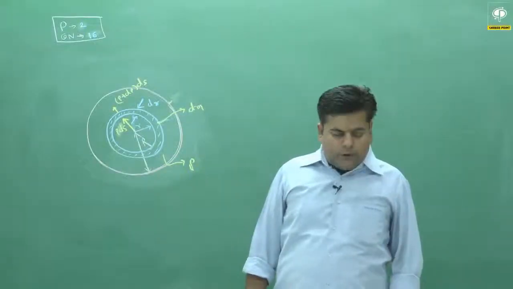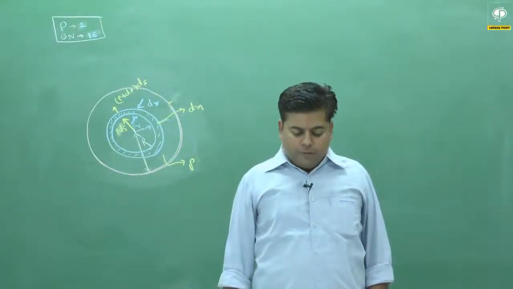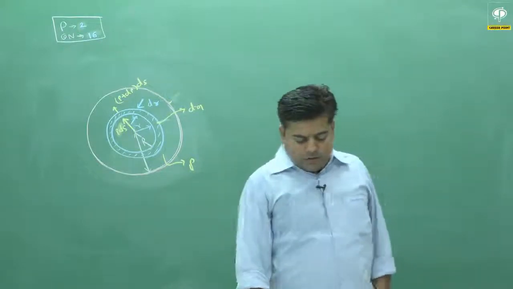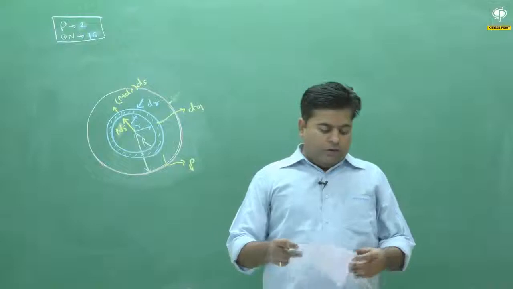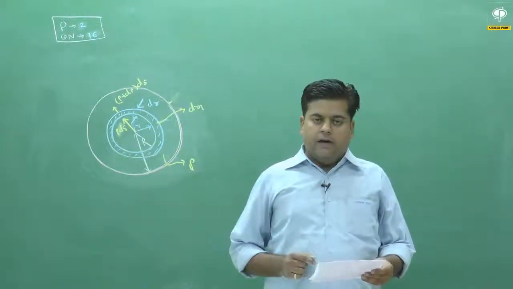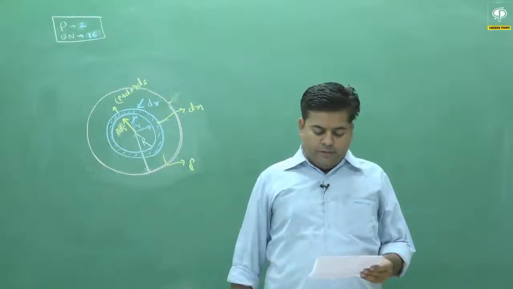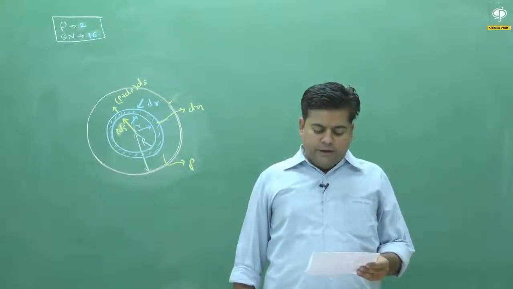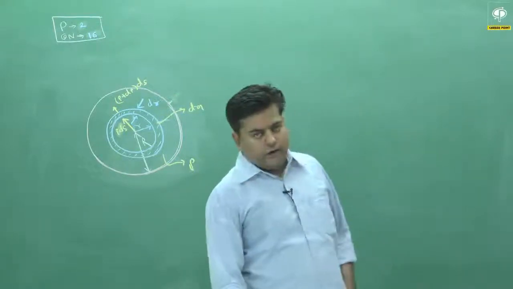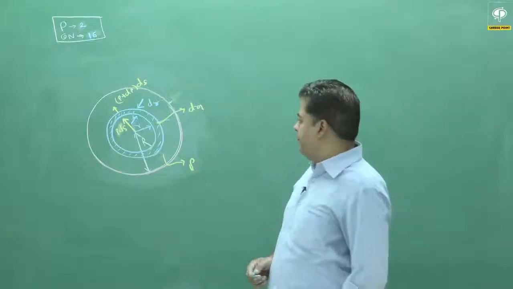Students, I am going to discuss question number 16 of paper number 2 of JEE Advanced 2015. Let's go to the question. In the given question, a spherical body of radius R consists of a liquid of constant density in equilibrium under its own gravity. Then we have to calculate the pressure at different points.